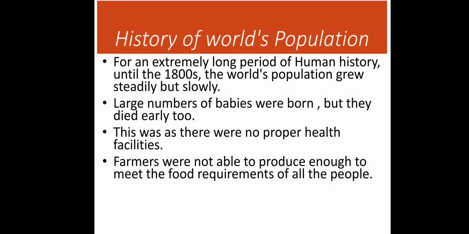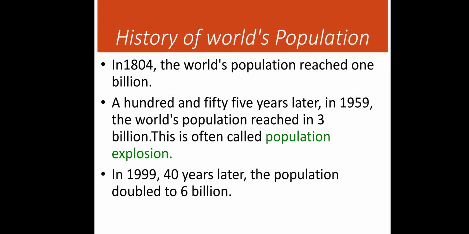Large number of babies were born, but they died early too. That was what I was telling right now. This was as there were no proper health facilities. Farmers were not able to produce enough to meet the food requirements of the people. In 1804, the world's population reached 1 billion.